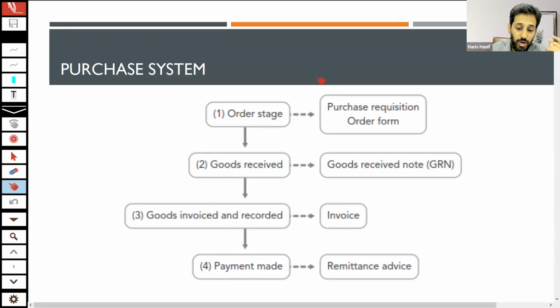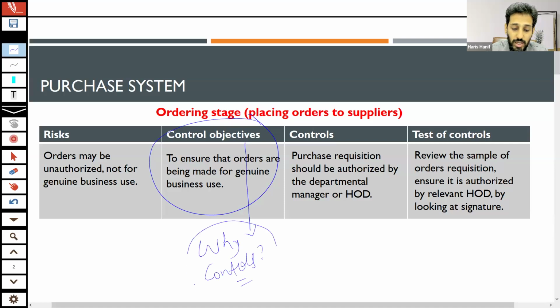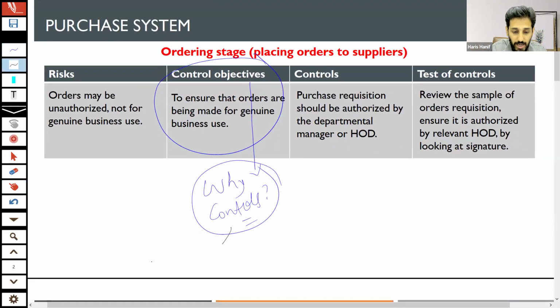And you know that control objectives, this is the knowledge based question. Control objective means why controls. Why you are applying the controls on the purchasing system? Definitely controls are being applied to reduce the risk. Now you have to think of the risk. It's a very simple point.